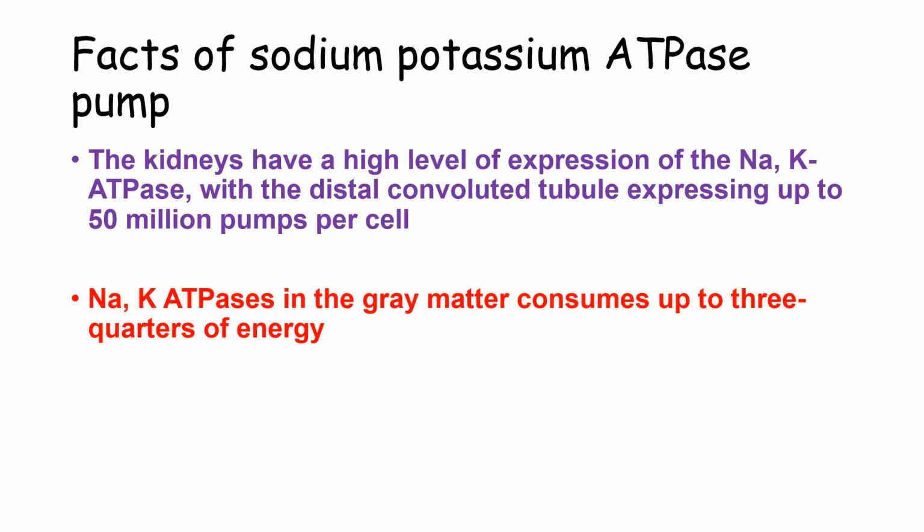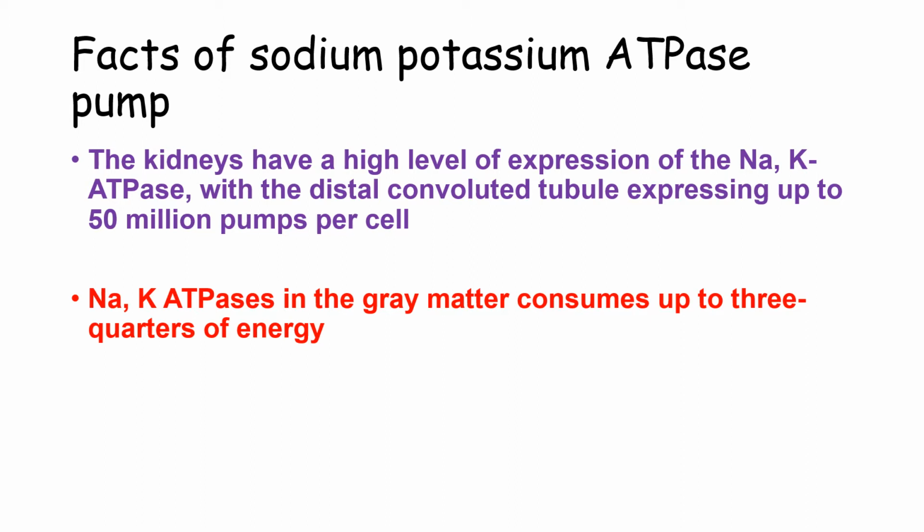As we said, the sodium potassium ATPase are present in all the cell membranes of animal cells. That means that they play a very important role. The importance of these pumps can be cited by these 2 examples. For example, in the kidney, in the distal convoluted tubule, the number is approximately 50 million pumps per cell.